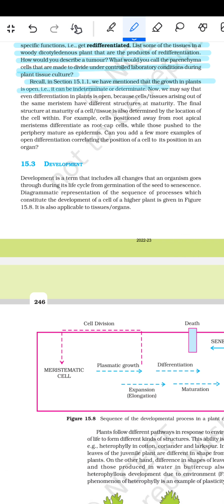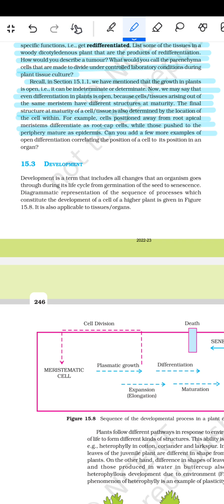Recall that in section 15.1.1 we mentioned that growth in plants is open, that means it can be indeterminate or determinate. Now we must say that even differentiation in plants is open, because cells and tissues arising from the same meristem have different structures at maturity. The final structure at maturity of a cell or tissue is also determined by the location of the cell within. For example, cells positioned away from the root apical meristem differentiate as root cap cells, while those pushed up to the periphery mature as the epidermis.